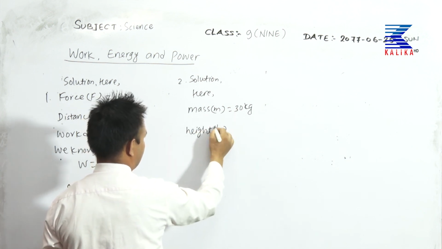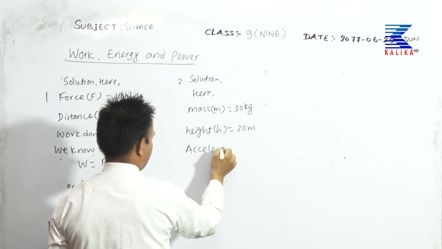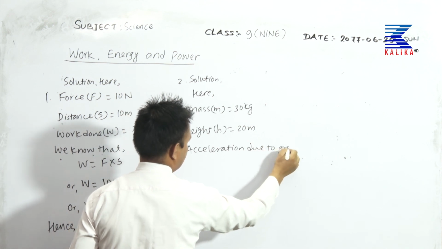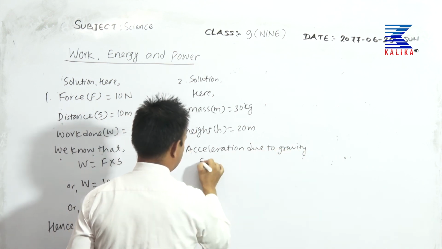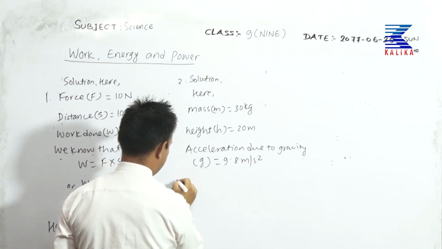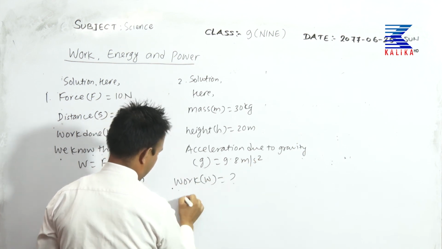Height h equal to 20 meter, acceleration due to gravity g equal to 9.8 meter per second square. Work done W equal to what?